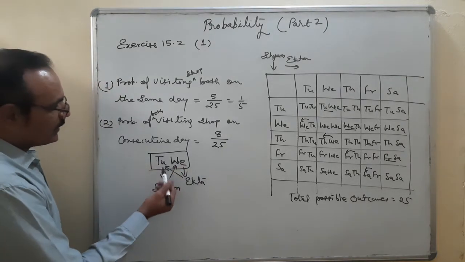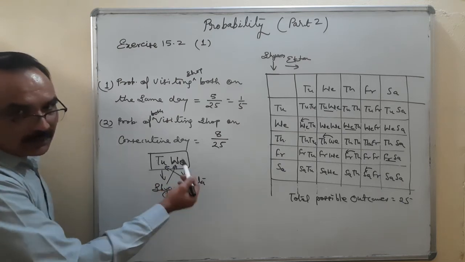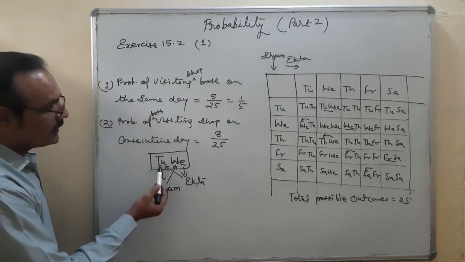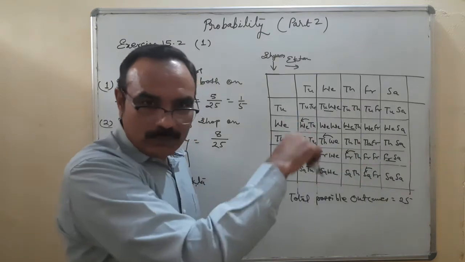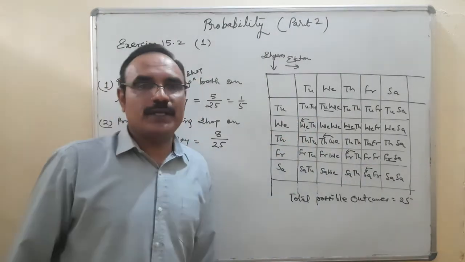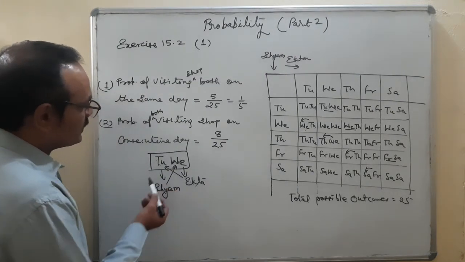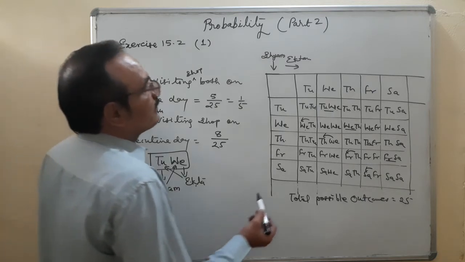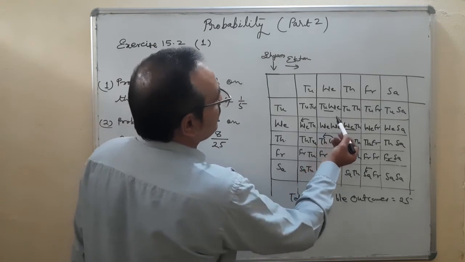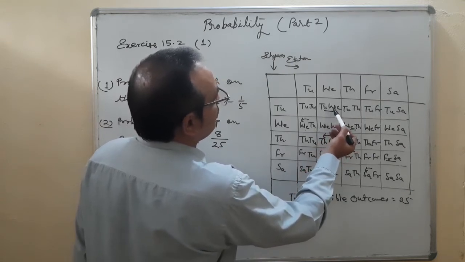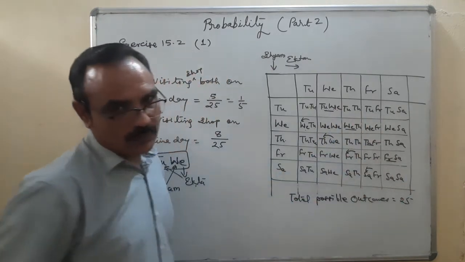See, this one example I have taken: Tuesday and Wednesday. On Tuesday suppose Syam is visiting, Wednesday Ekta is visiting. Now the second case, Tuesday Ekta visiting and Wednesday Syam visiting. So there are total 4, and 4 multiplied by 2 is 8. So 8 upon 25. We just reverse them, 4 plus 4, total 8.